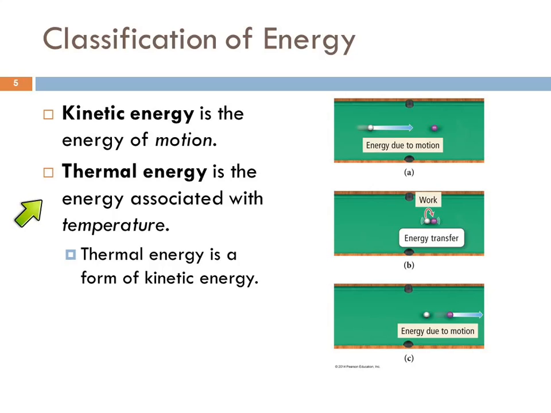Thermal energy is energy associated with temperature. Thermal energy is a kind or form of kinetic energy, because when an object is warmer, the particles in it are moving more. The particles themselves have greater kinetic energy. So even though that cup of hot coffee is not moving across the room, we know because of its temperature that the particles in the coffee are moving faster than they would in a cold soda.